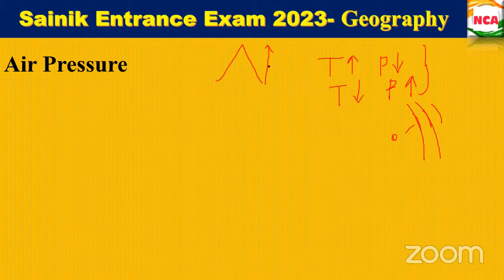When you go up, what will happen to the temperature? If the temperature increases, the pressure will be decreased, right? Whereas in your hill stations, if you go up, the temperature will be decreasing, right? What will happen to the pressure? Pressure increases. Can you get the concept? Yes, ma'am. Is this clear? Yes.